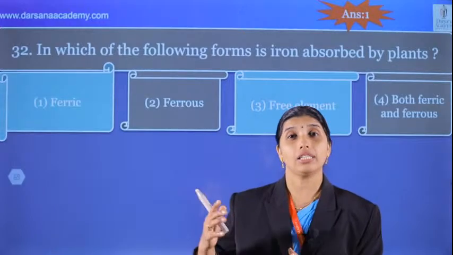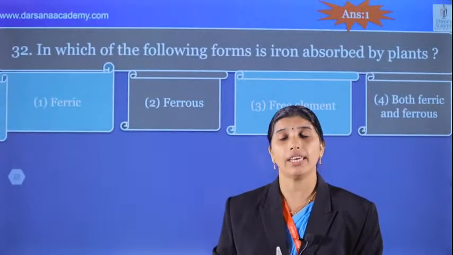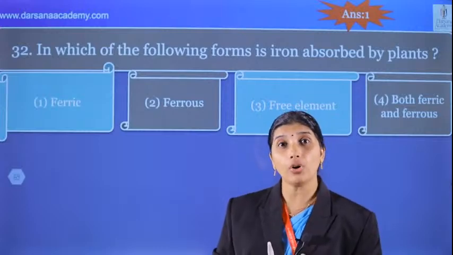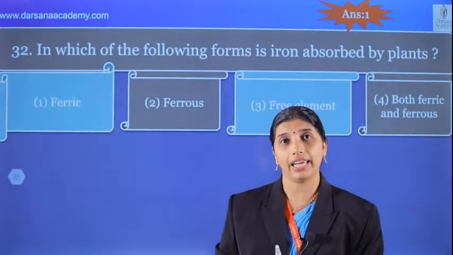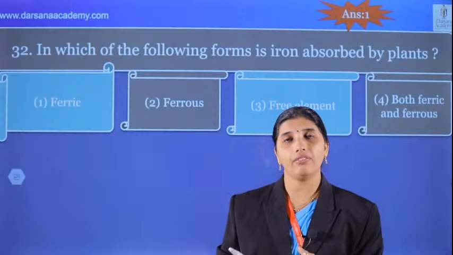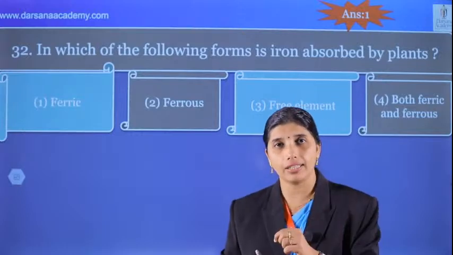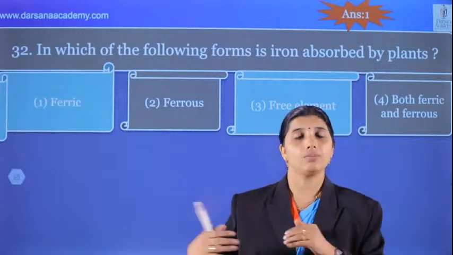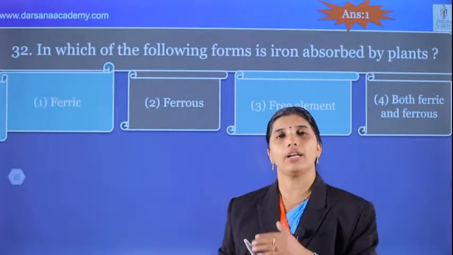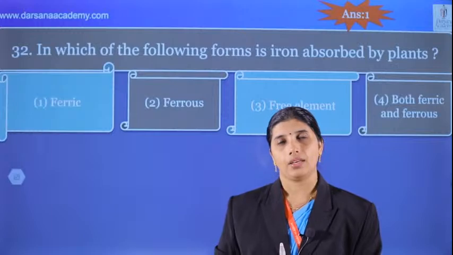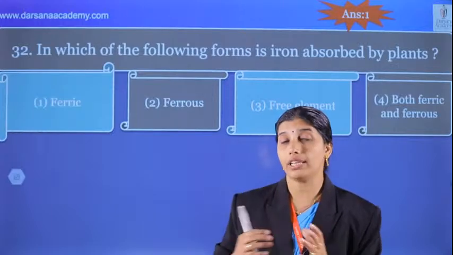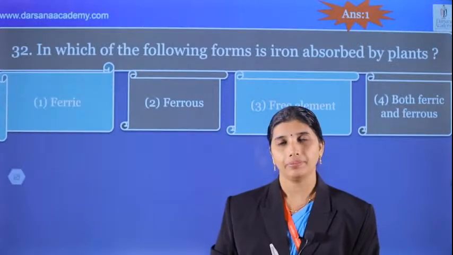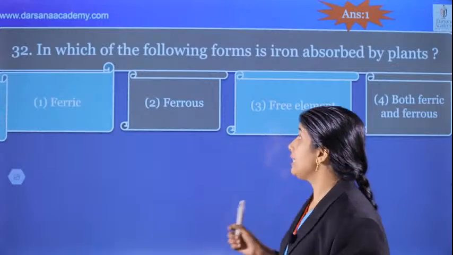Nitrogen, nitrate is the main absorbed form. Plants cannot absorb it as ammonia, very important. They can absorb ammonium also, but ammonia is the rarest form; ammonia can never be an absorbable form. Therefore, after nitrogen fixation, ammonium is converted to nitrate. That is the most absorbable form. That process is called nitrification. We have to study all the absorbable forms thoroughly, very important.